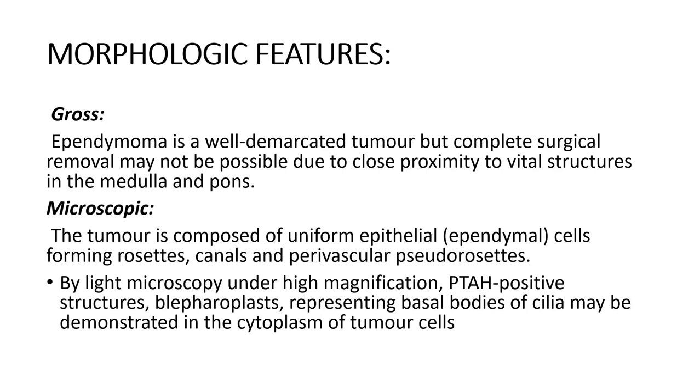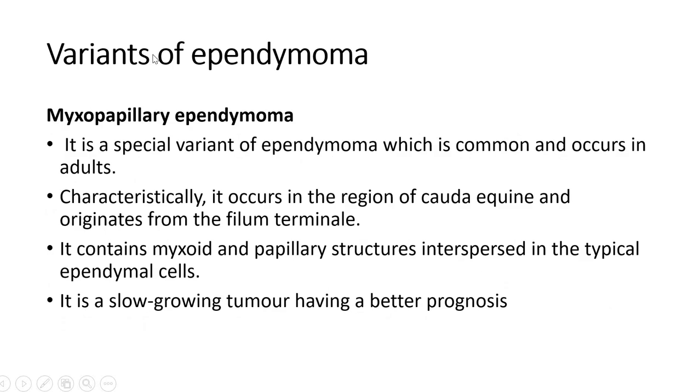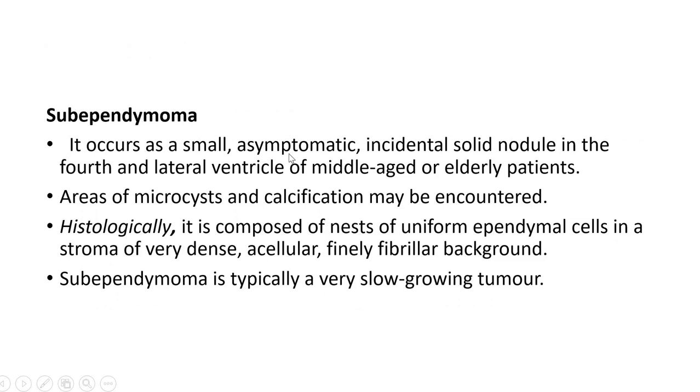Now in certain cases, tumor cells are arranged around a central empty cavity. Those are referred to as pseudo-rosettes. Also in certain cases, we can see them surrounding the vessels. That is called a vascular pseudo-rosette. In a true rosette, it should have a central glial material; the fibrillary processes should form the lumina of the rosettes. Here again you see ependymal cells forming rosettes and canals and perivascular pseudo-rosettes. It has two variants, which I'm not getting into in detail: myxopapillary ependymoma and subependymoma.